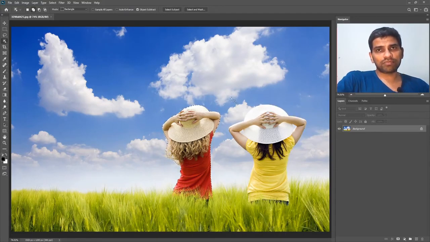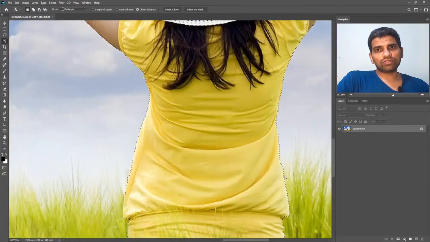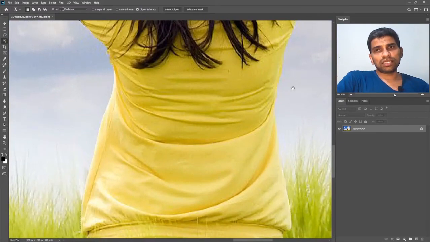Now what if I press the Shift key? Then you can see your mouse pointer has a plus sign at the bottom right of it. Now I will drag another rectangle on the girl in the yellow dress. As you can see, now both of the subjects are selected. Now I will do the same thing here. I will zoom in to the girl in the yellow.